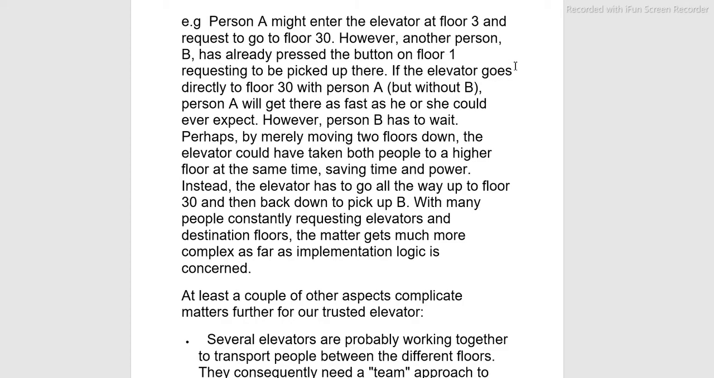If the elevator goes directly to floor 30 with person A but without B, the person will get there as fast as he or she could ever expect. However, person B has to wait. So person B is standing at the ground floor or floor 1. So he will have to wait for more time.